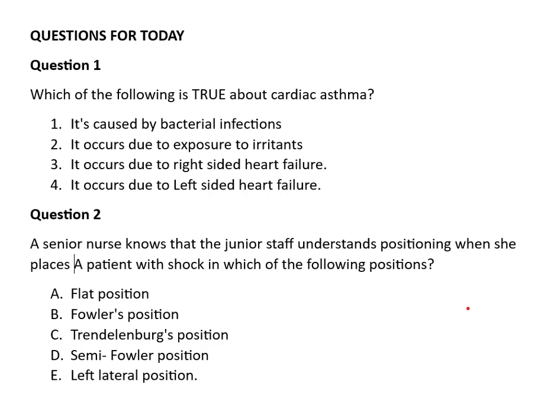So when you say cardiac asthma, it is an attack of difficulty in breathing due to failure of the lungs to empty itself to the left side of the heart.